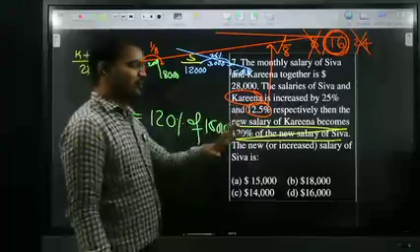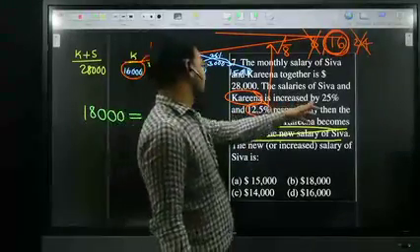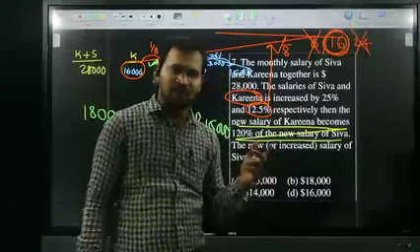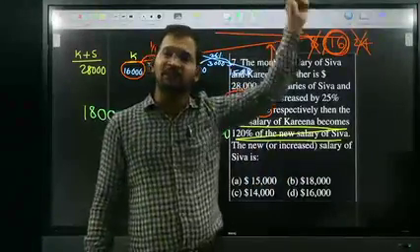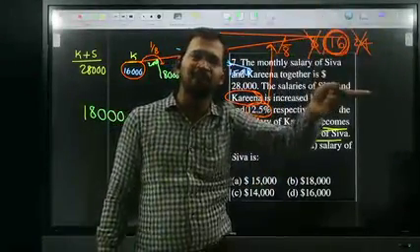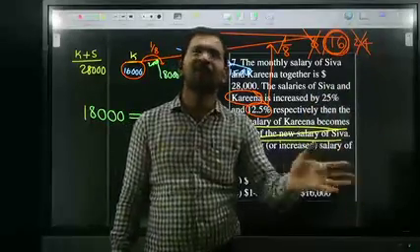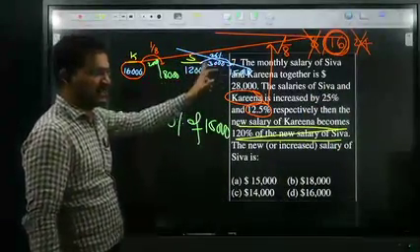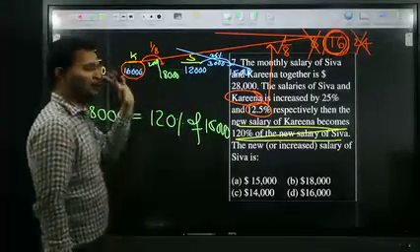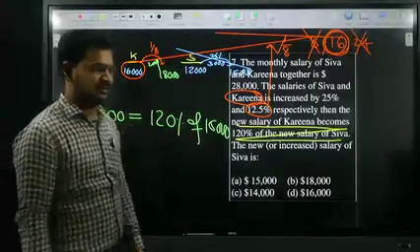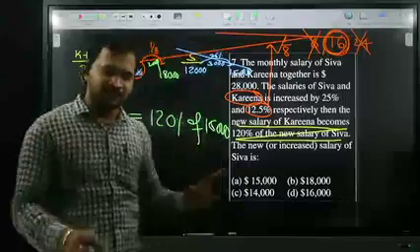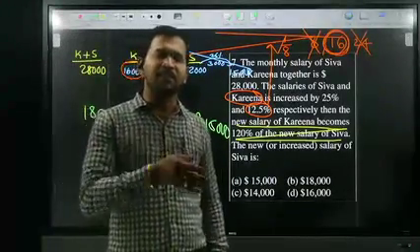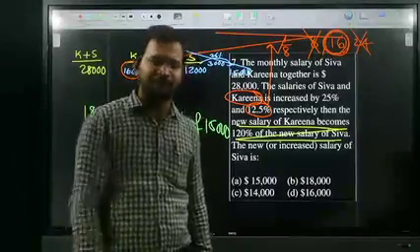Why are you taking 25%, Karthikeyan? 12.5% is for Karina, and 25% is for Shiva. That is the reason. Why are you taking 25 here? 25 is for Shiva. So that is why I go for Karina. Don't worry, Karthikeyan, just think a while, then you can get it. 12.5 is the best one compared to 25.